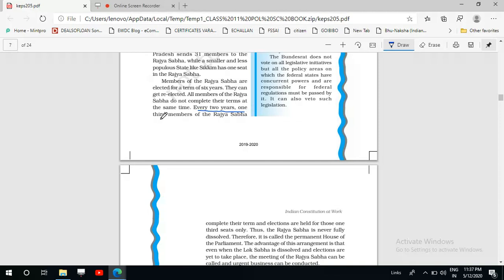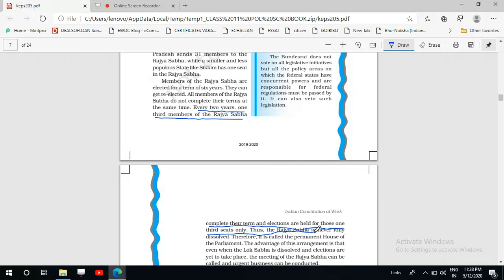of the Rajya Sabha. Why is it so? Why on every second year is there an election for one third of the seats of the Rajya Sabha? Because every 2 years, one third of the members of the Rajya Sabha complete their term, and then an election is held to fill those places. So the Rajya Sabha is a house which is never fully dissolved. Its members are never fully dissolved. So it's a permanent house.